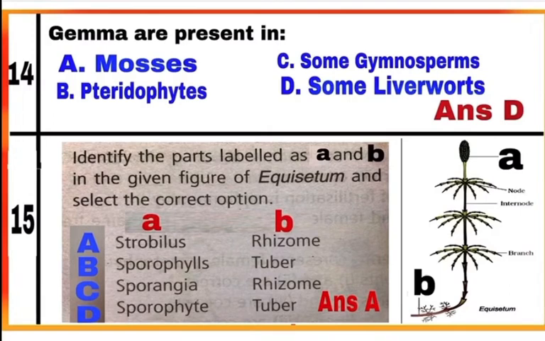Question 14. Gemmae are present in? Option D. They are present in liverworts. Gemmae are green, multicellular, asexual buds which develop in small receptacles called gemma cups and help in asexual reproduction in liverworts. Question 15. Identify the parts labeled as A and B in the given figure of Equisetum and select the correct option. Option A. Part A in the figure of Equisetum is strobilus and part B is rhizome.